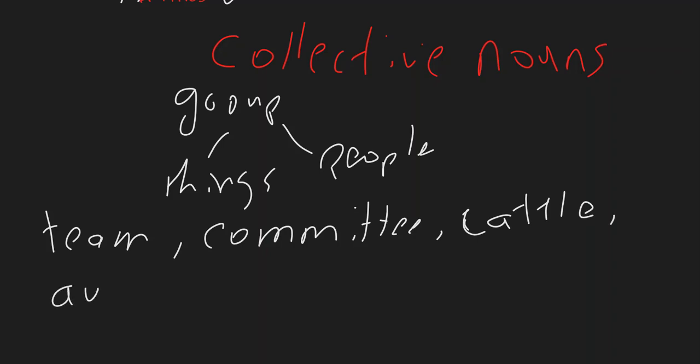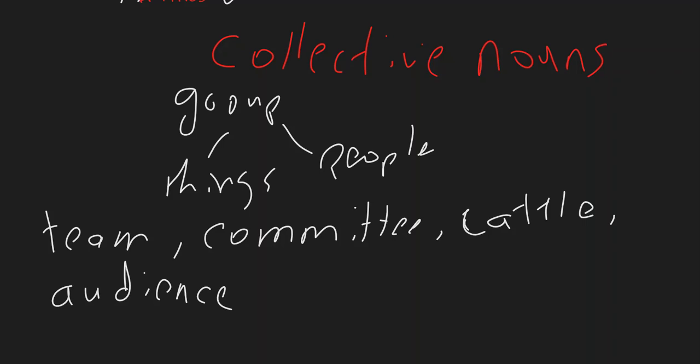Audience is one example of a collective noun, which includes a group of people in that audience. So any word that contains or refers to a group of people, a group of things that are included in that noun is called a collective noun because it collects all the group of people, all the group of things or animals in that group. Okay?